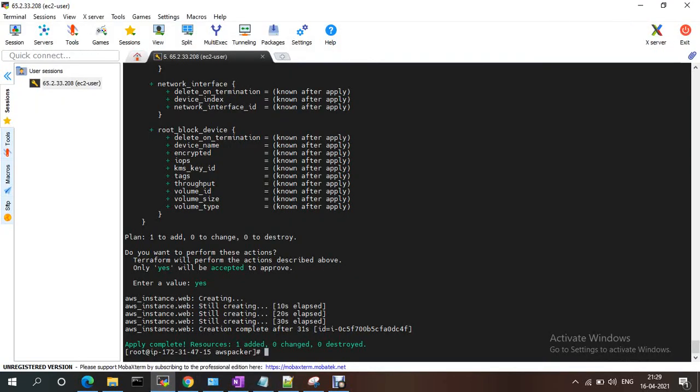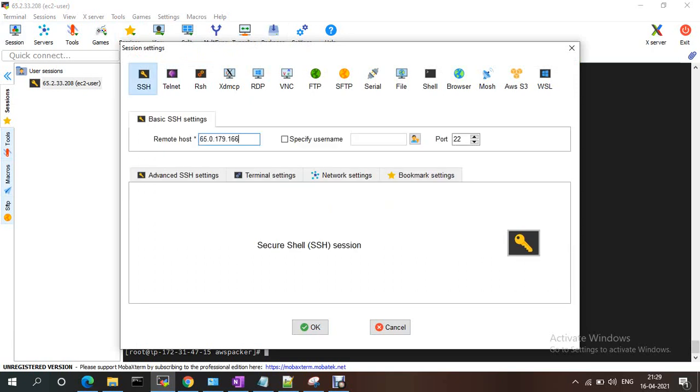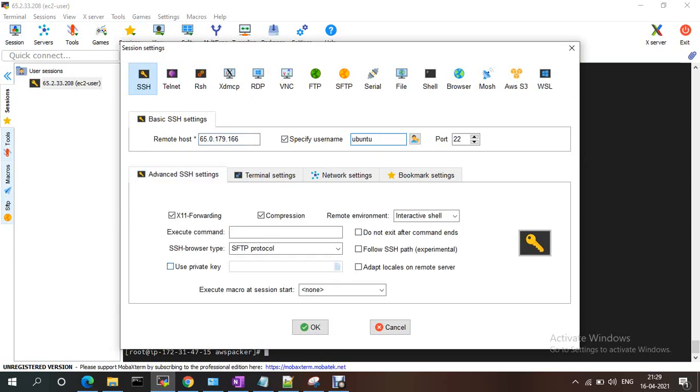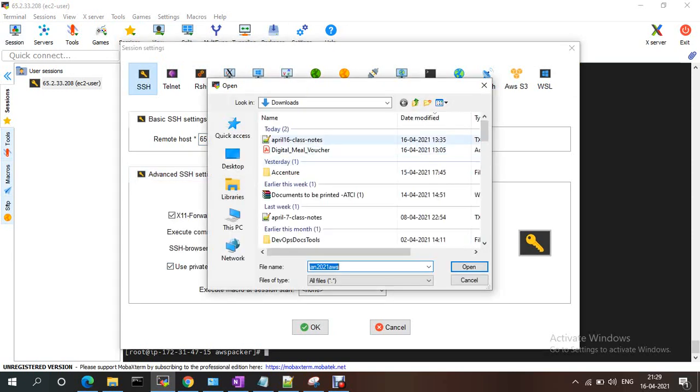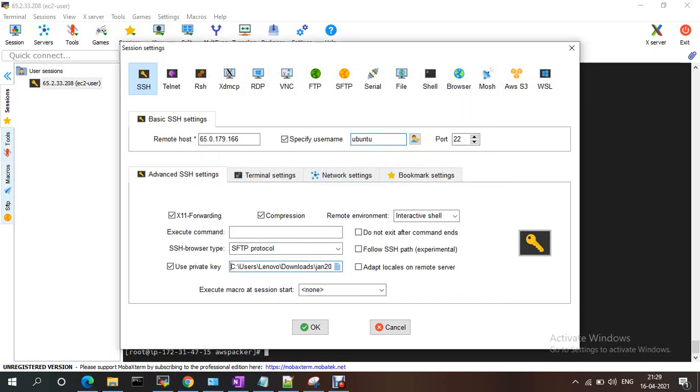Just need to log in. You should be able to log in to this one. By default the user is Ubuntu, so we gave Ubuntu here. And the PEM file, it should be looking for my default PEM file.